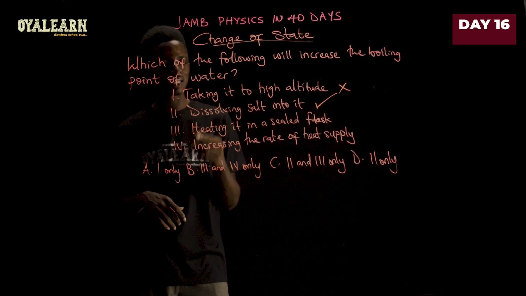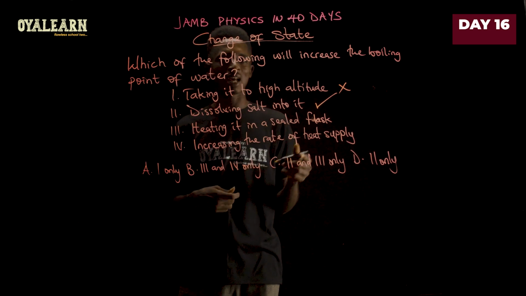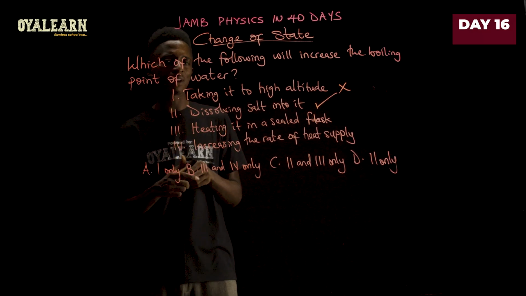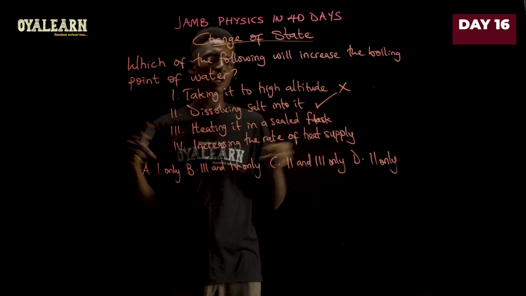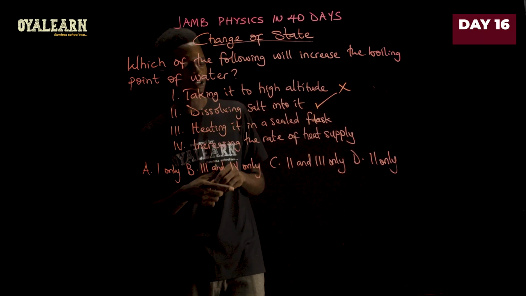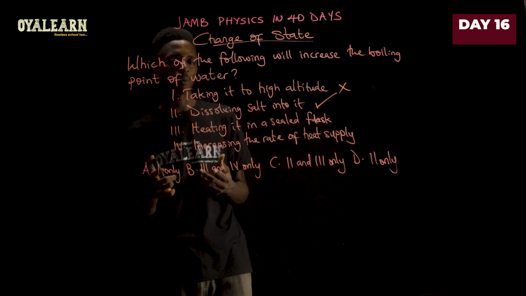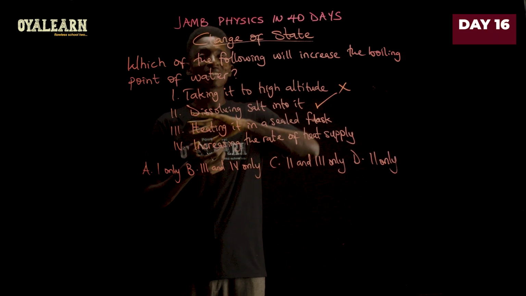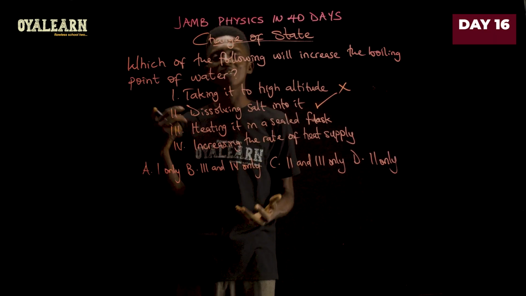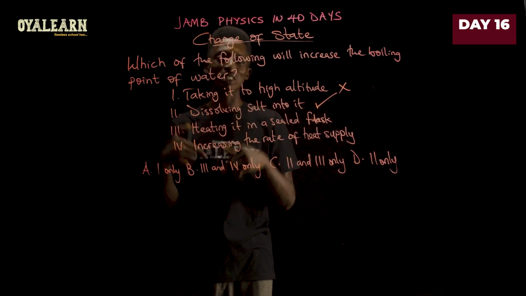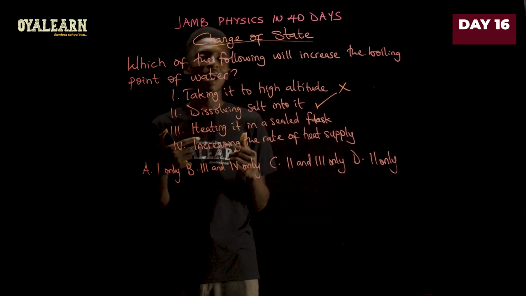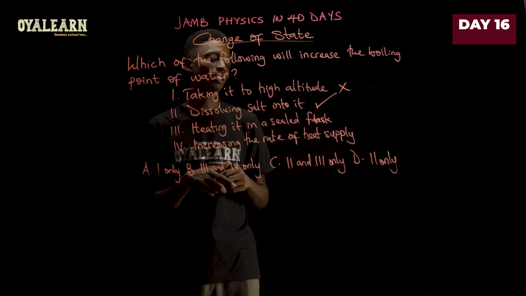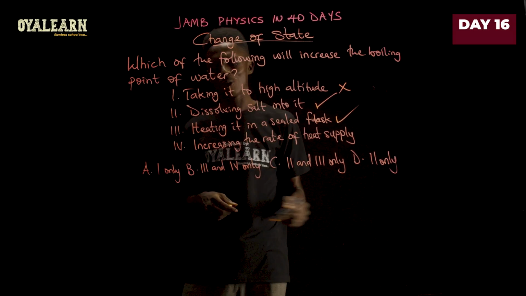Now, the third one says heating it in a sealed flask. When you seal it in a flask, what you have done is to raise the pressure around it. So as a result, it will also increase the boiling point. This is why you see that your pressure cookers are always tightly sealed. That way it raises the pressure around whatever is within the pressure cooker, and so it raises the boiling point. So in this case, this is also true.